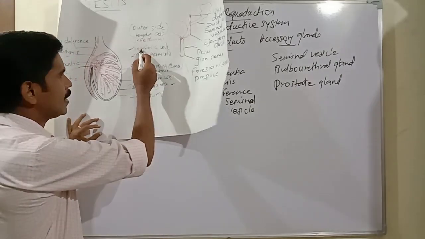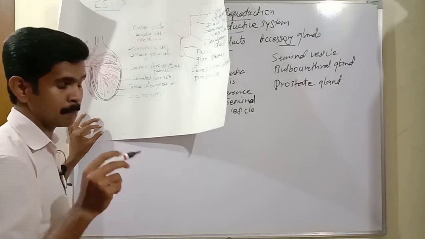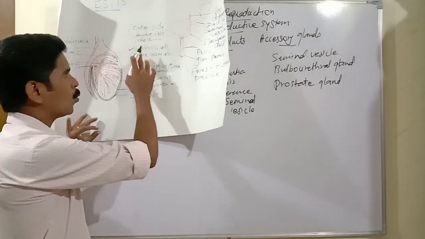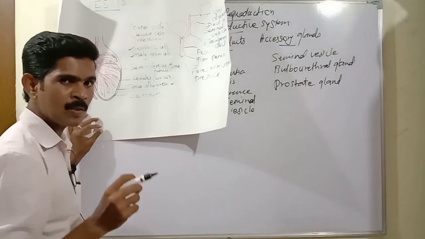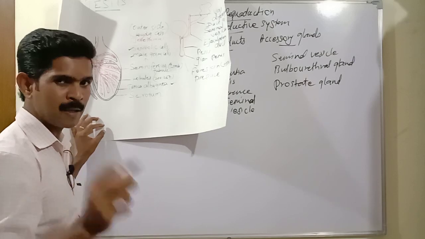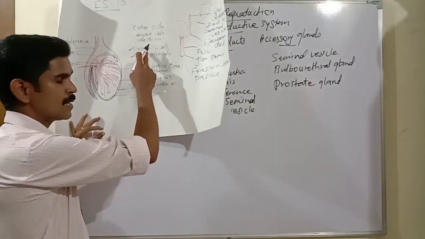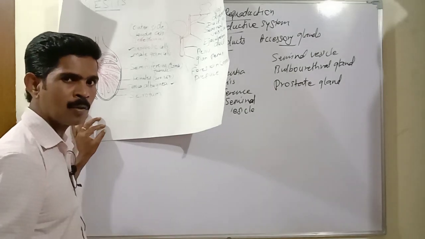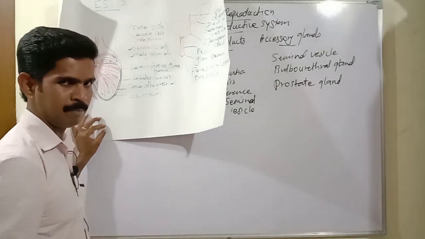So the Sertoli cells perform two important functions in the seminiferous tubule. One function is that the Sertoli cell gives nutrients to the maturing sperm, and these cells also secrete one hormone called inhibin. This inhibin hormone controls the production of sperm. That's all.